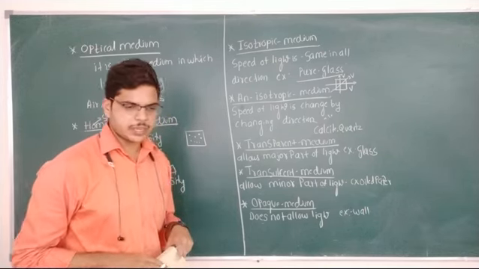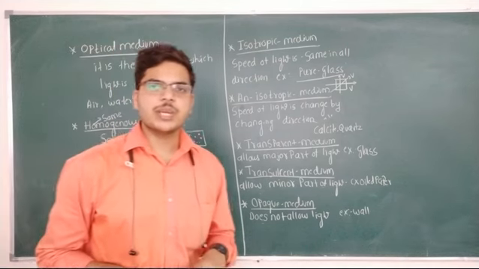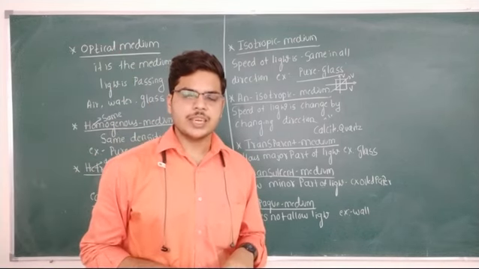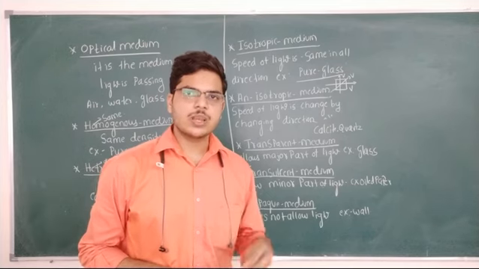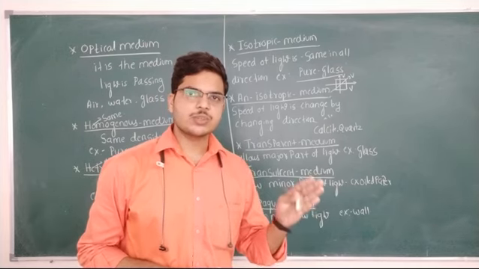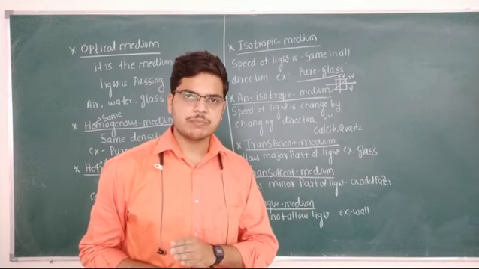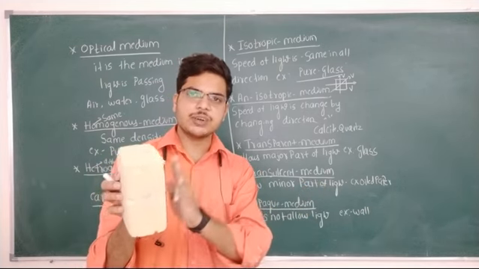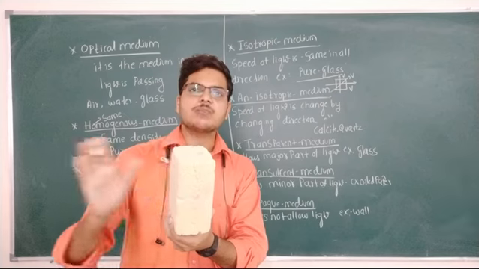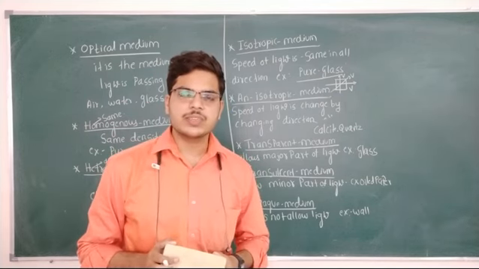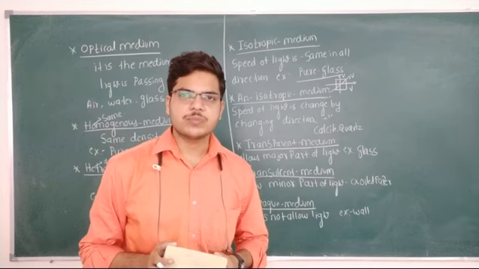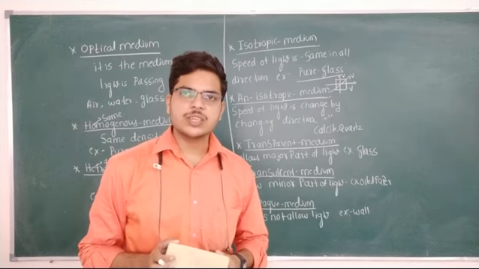Now, transparent medium. What is the meaning of transparent medium? Any medium is said to be a transparent medium which allows a major part of the light to pass through it. Means if any light is incident on this, it will allow a large amount of light to pass through it. For example, glass.